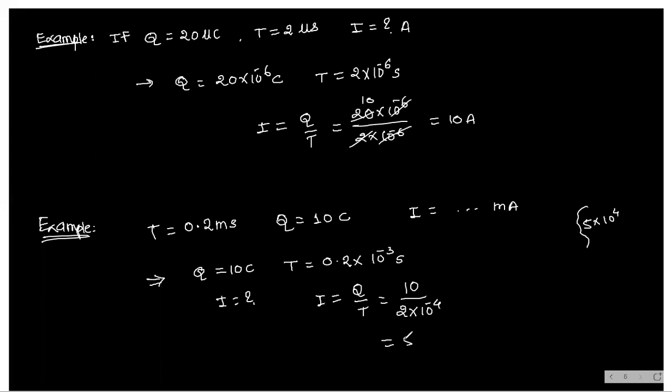So this is nothing but 5, and this minus 4 will go up, 10 power 4 ampere. I asked in milliampere. So 1 ampere is equal to how many milliampere? 10 power 3. That's why answer is 5 into 10 to the power 4.